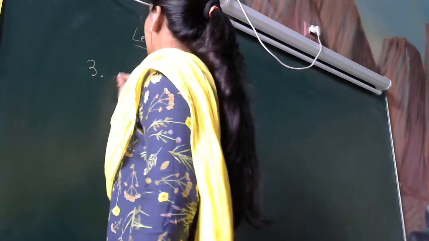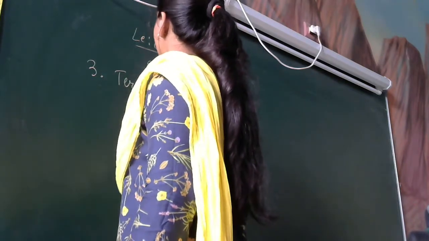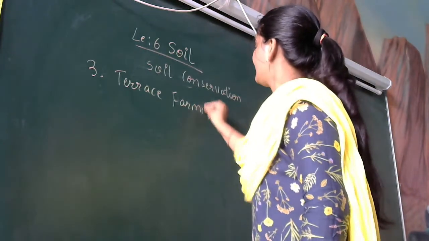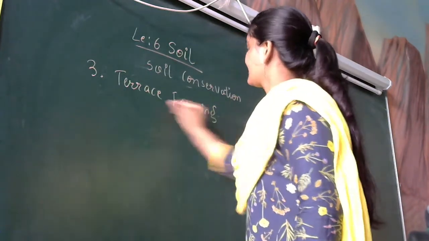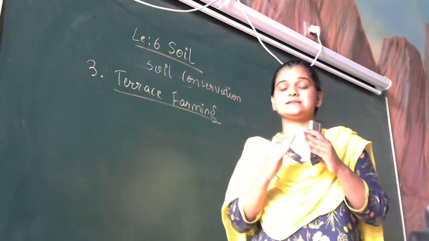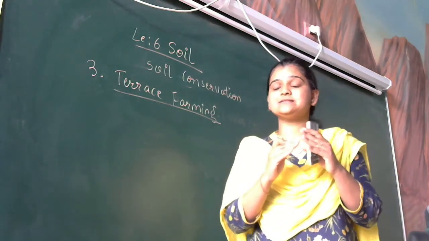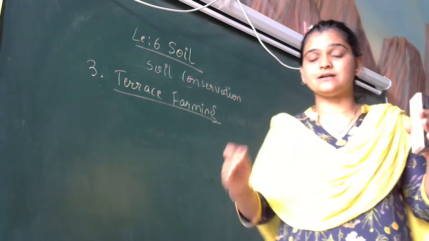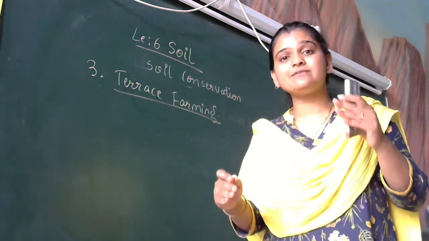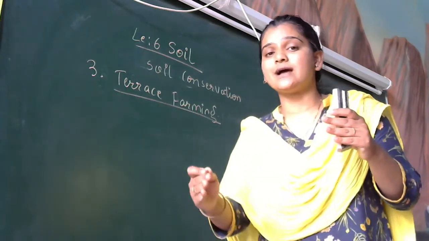The third one is terrace farming. In case of hilly areas, what happens? The slope is downwards. Down the slope, the soil will be easily flowed away.